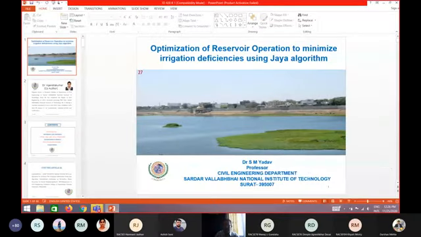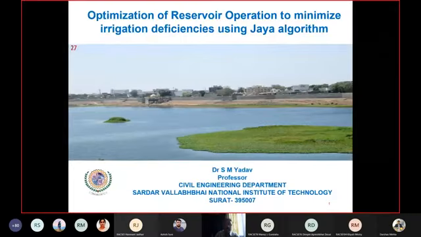for reservoir operation. So let's see that my specific objective here is optimization of river reservoir operation to minimize irrigation deficiencies. Now what do you mean by irrigation deficiency? Irrigation deficiency means, suppose you need a certain quantity of water A, but you are able to supply only B quantity of water. It means that the demand is more and supply is less. So demand minus actual supply is called deficiency.